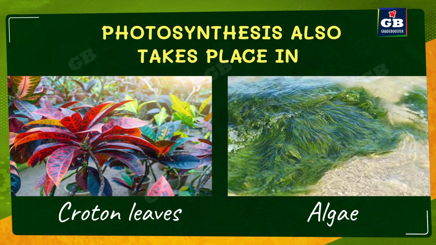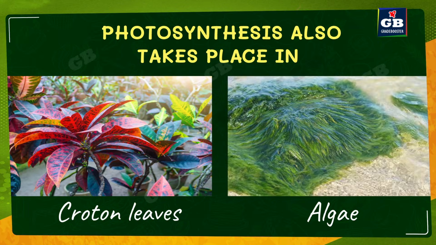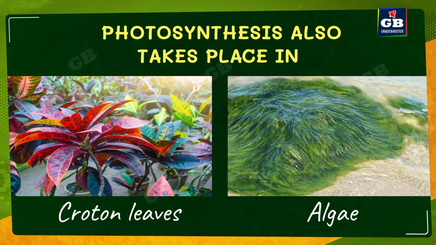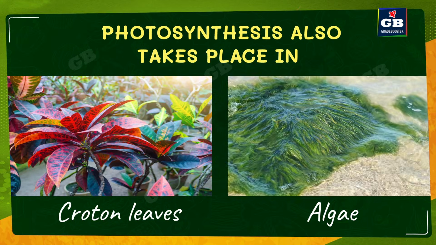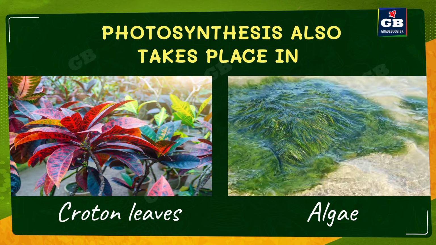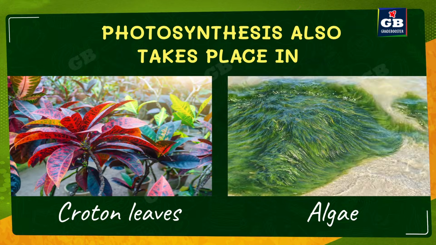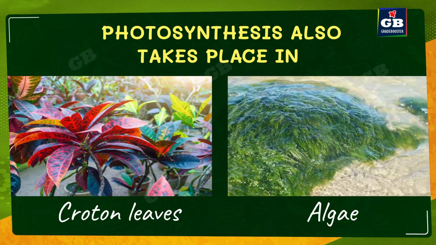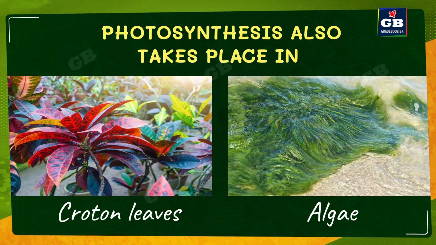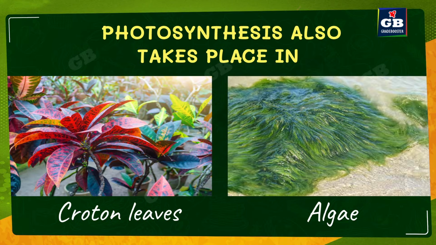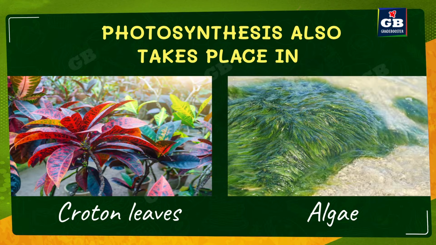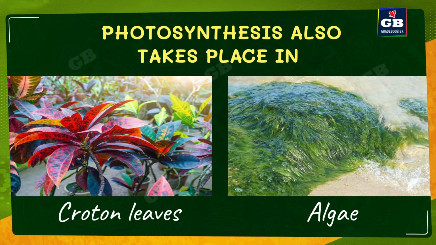Algae are a kind of organisms which usually live in moist places, in water. In pond water you can see green color filament-like structures called Spirogyra. It is an algae. It is green in color because it has chlorophyll and carries out photosynthesis. So we have seen where this process of photosynthesis takes place.